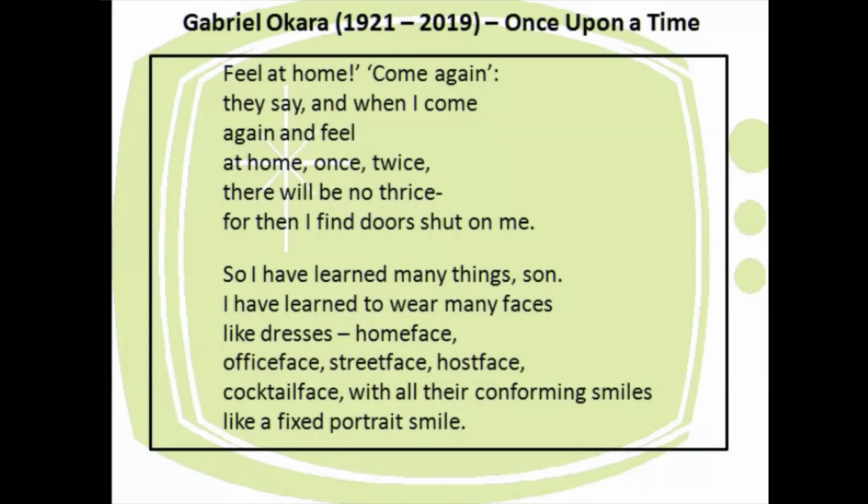Now in this stanza, the father tells his son how the people and their values have changed and how he himself has learned to behave in that way. That means he himself has changed his ways to behave artificially. He says he changes his face like dresses. When he is at home, he behaves like he is wearing a home face. He will be very free at home. He will talk whatever he wants to talk.